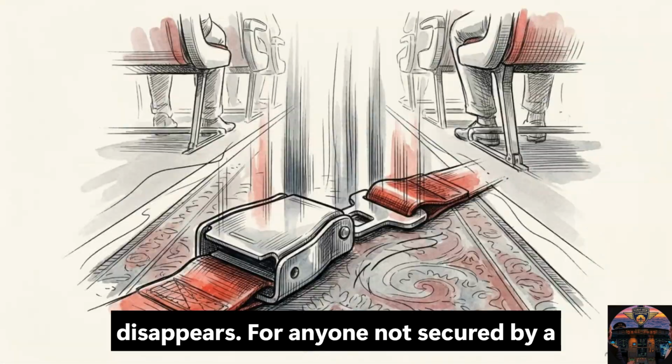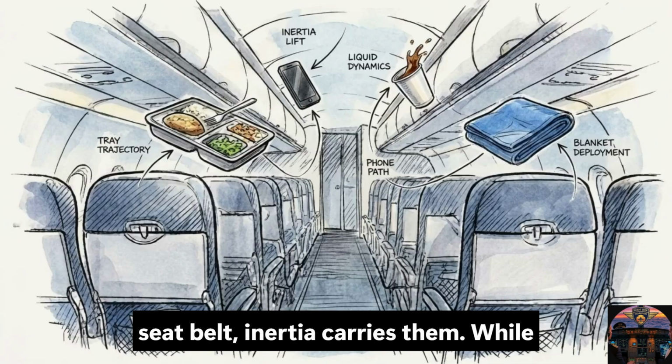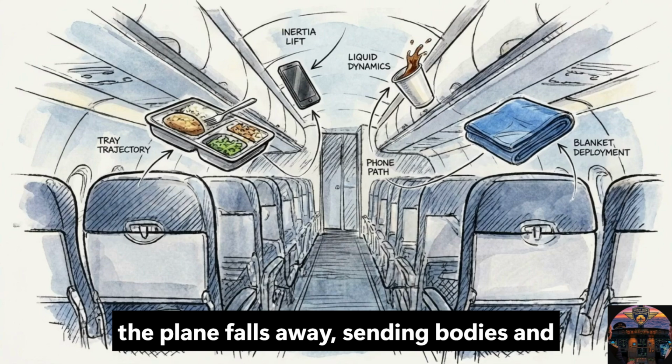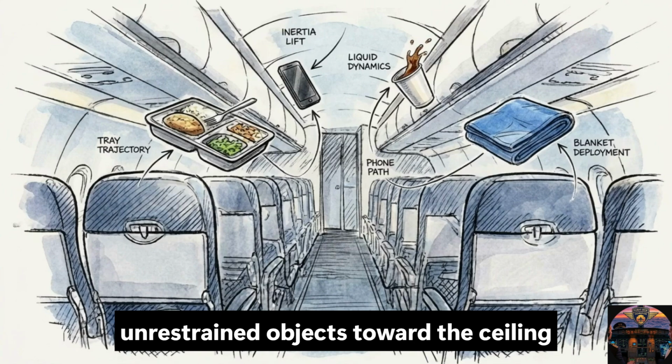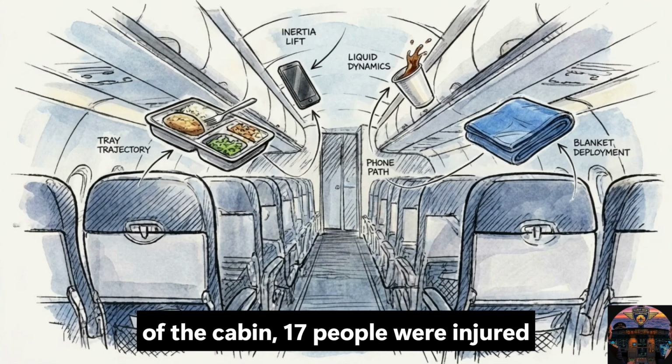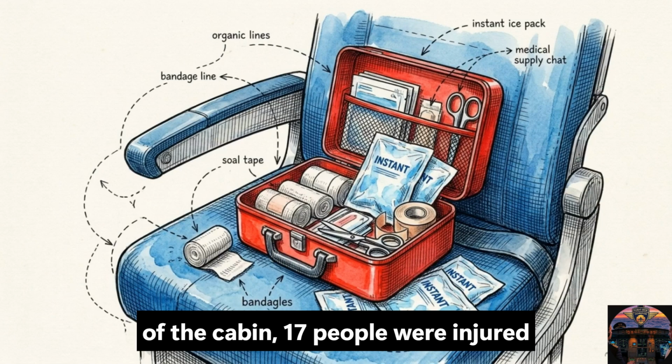The floor essentially disappears. For anyone not secured by a seatbelt, inertia carries them upward while the plane falls away, sending bodies and unrestrained objects toward the ceiling of the cabin. 17 people were injured in the jolt.